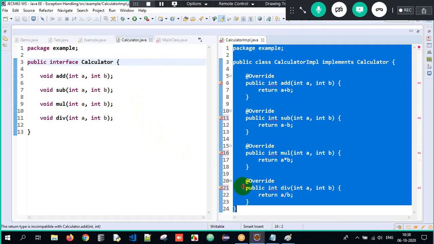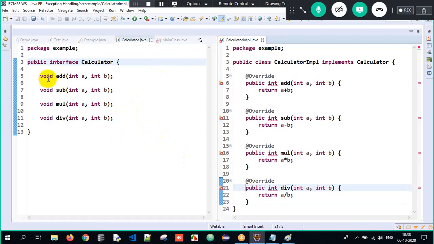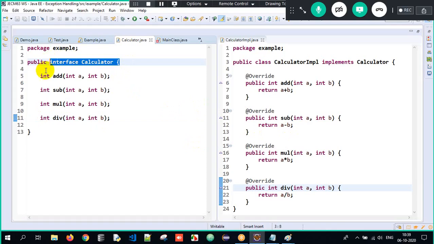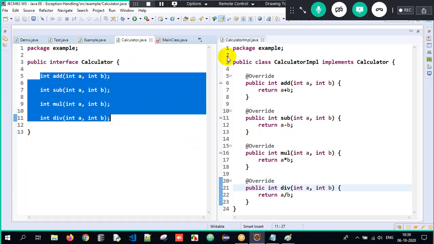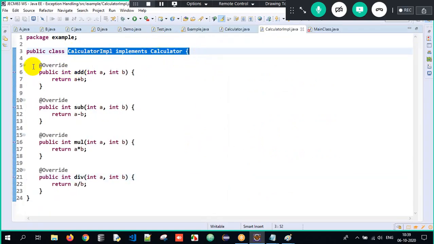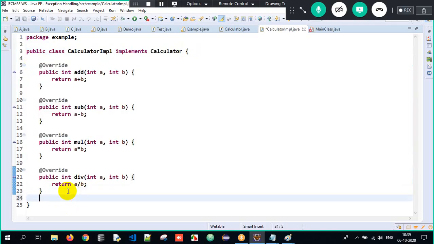So what are the rules for achieving abstraction over here? Oh, I'm so sorry. The return type is int, no? So I have to change the return type to int also, because it's not void, because it is returning something. So it works fine. Rule number one for achieving abstraction: I have to make use of an interface and have all the abstract methods. Rule number two is we have to achieve an IS-A relationship and we are supposed to override those abstract methods. Got the clarity? Make use of an interface and have abstract methods. Then make use of a class which will implement the interface and override all the methods here.